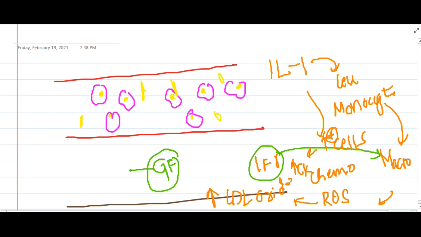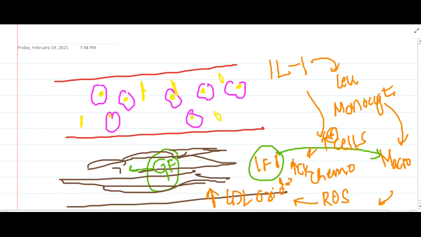What do these growth factors do? These growth factors will cause smooth muscle proliferation in the media. All the smooth muscles in the media are proliferated with the help of these growth factors, and there is even synthesis of extracellular matrix also. Then there is smooth muscle proliferation and extracellular matrix.